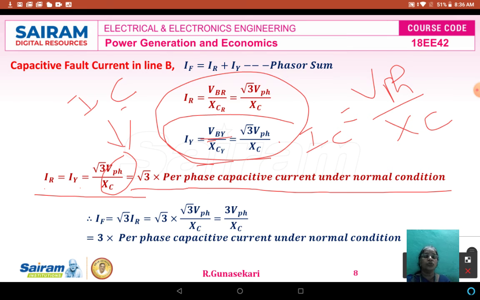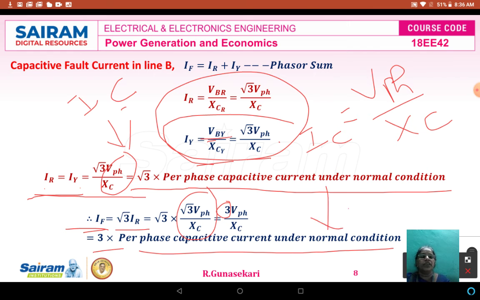Okay. Now how to calculate the capacitive fault current in the line B? That is denoted by IF. So that is equal to root 3 IR or root 3 IY, because IR and IY are equal. Root 3 times IR value, which is root 3 V phase divided by XC. Substitute instead of IR: root 3 into root 3 is 3 V phase divided by XC. So the capacitive fault current in the line B, IF, equals 3 times the per phase capacitive current under normal condition.